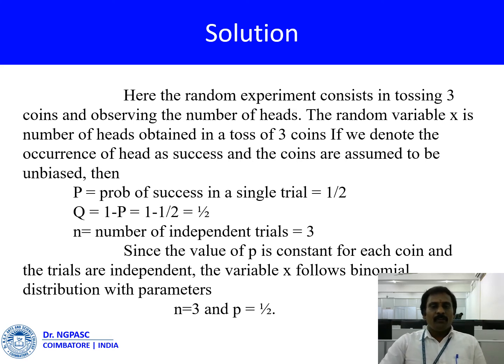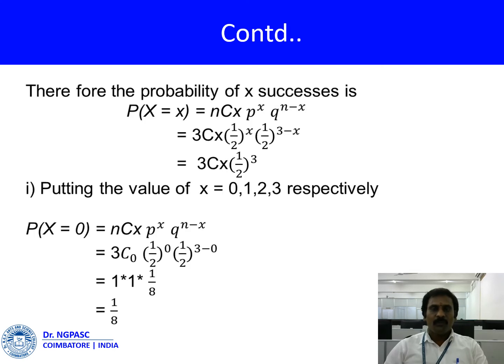Since the value of p is constant for each coin and the trials are independent, the variable x follows the binomial distribution with the parameters n is equal to 3 and p is equal to 1 by 2. Therefore the probability of x successes is P of x is equal to nCx p power x q power n minus x, which is 3Cx (1 by 2) power x (1 by 2) the whole power 3 minus x. First condition, putting the value of x is equal to 0, 1, 2, 3 respectively.